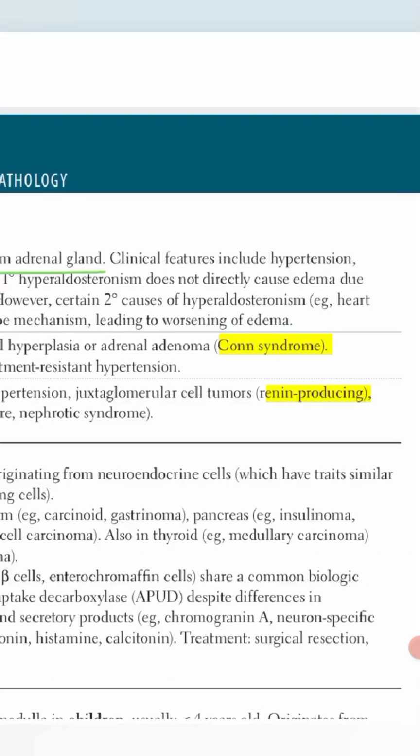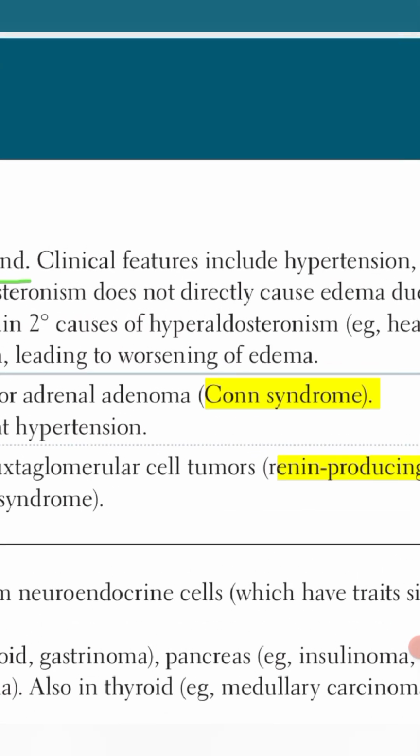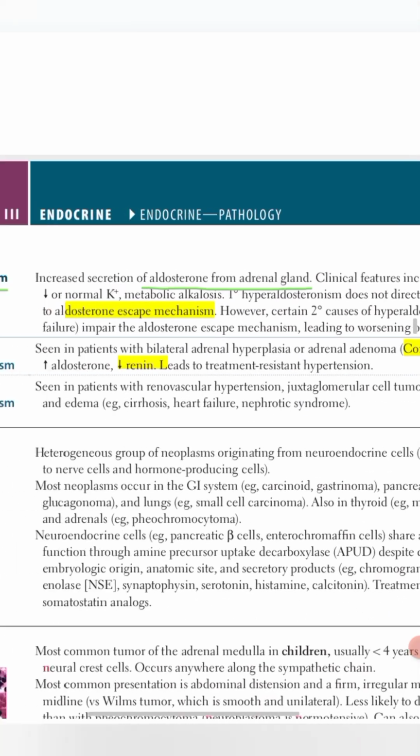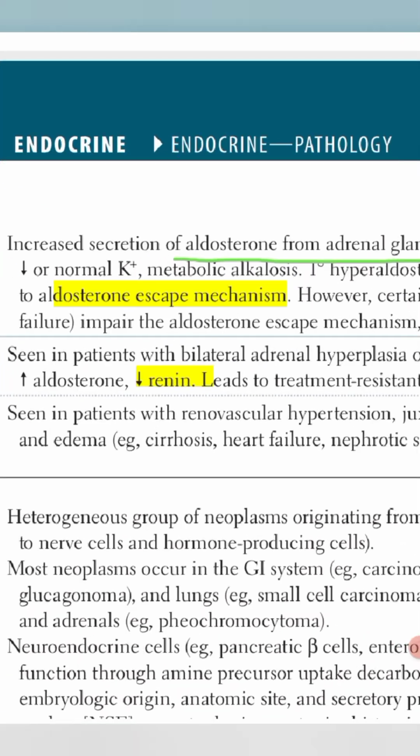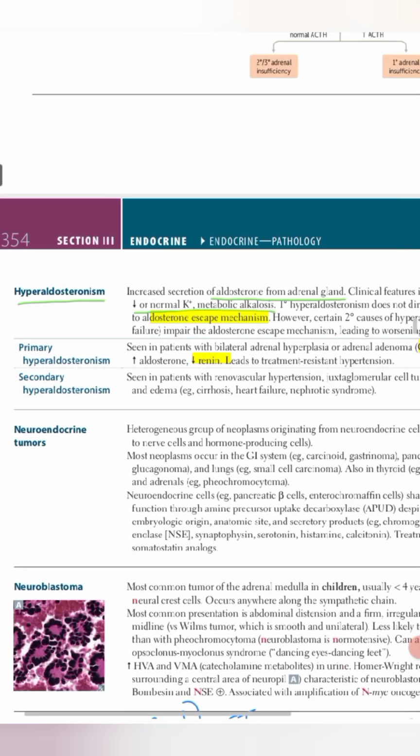Clinical features include: when there is sodium and water retention, there will be hypertension. With potassium and hydrogen ion excretion, there will be hypokalemia and metabolic alkalosis. Now there are two types, primary and secondary.